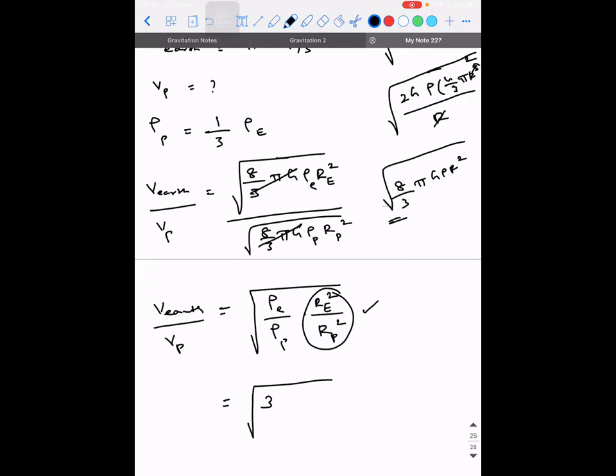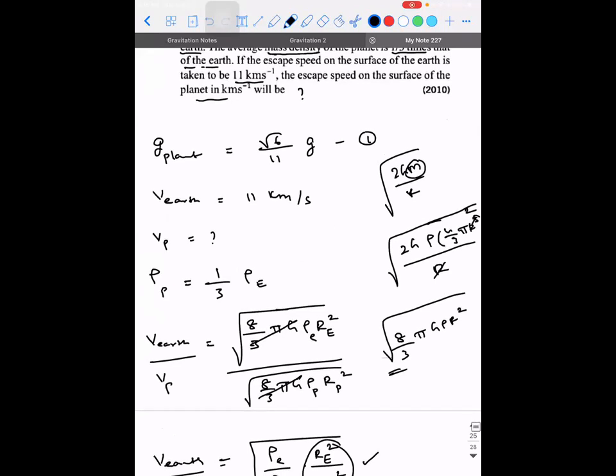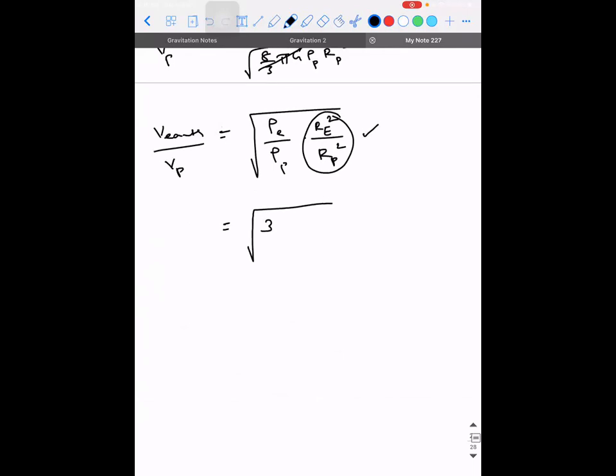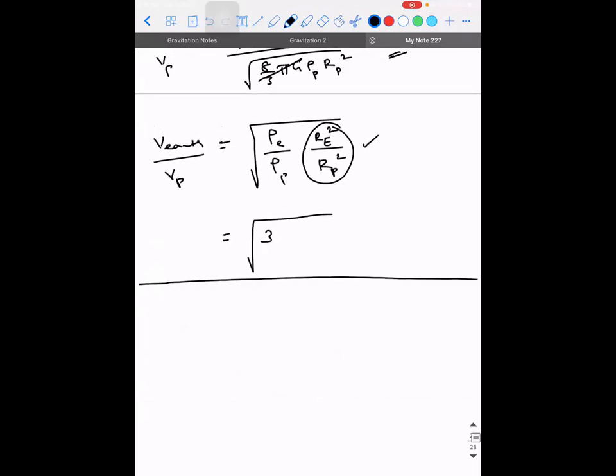So this is a problem again based on the ratios, right? Since they have given in terms of small g, if I think in terms of small g itself, what am I going to get? See, escape velocity on the planet is root of 2g into r. I will write 2 gp into rp, and velocity on Earth.